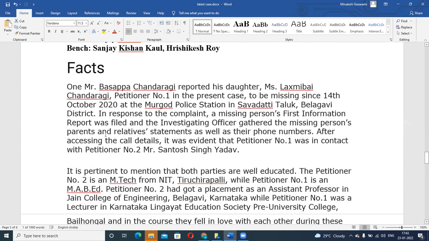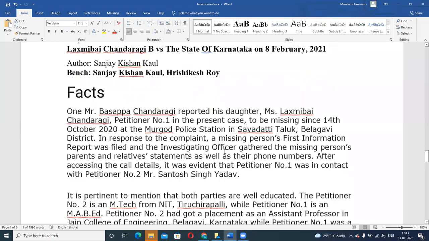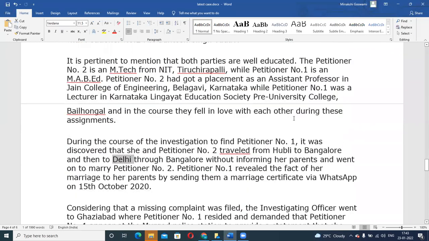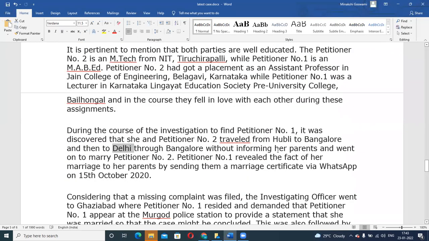That is why the father filed this complaint, right? A missing complaint was filed, and then an FIR was lodged. So it came to be known that this girl, along with the groom, went to Delhi, and there they got married. Without informing parents, they got married.